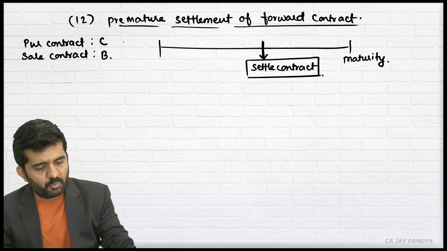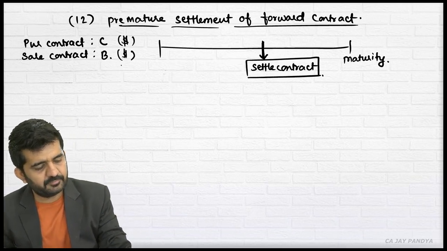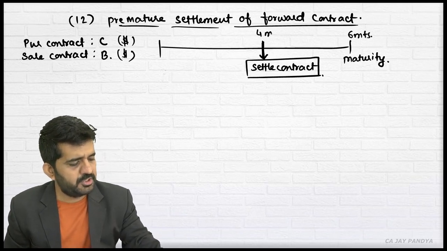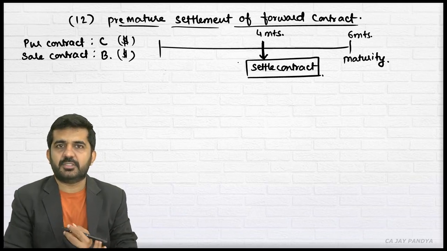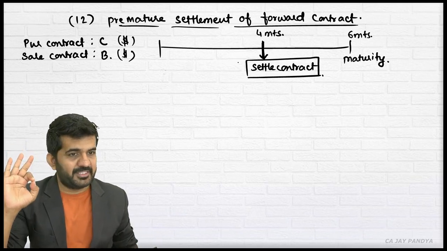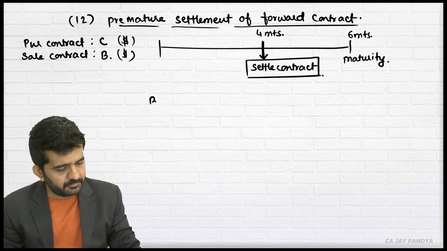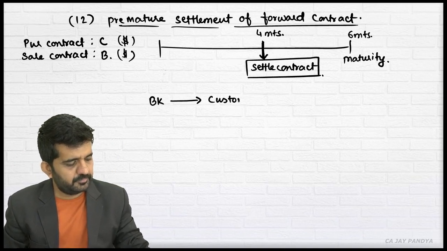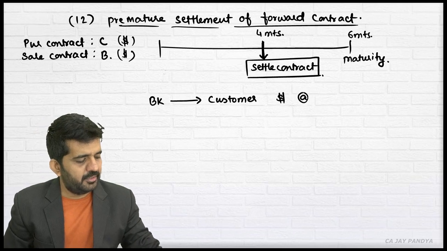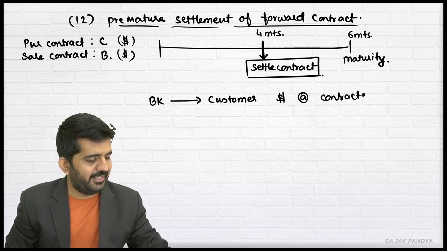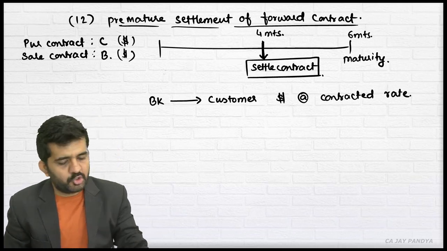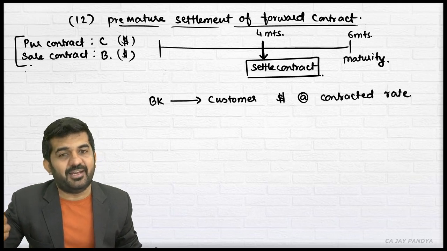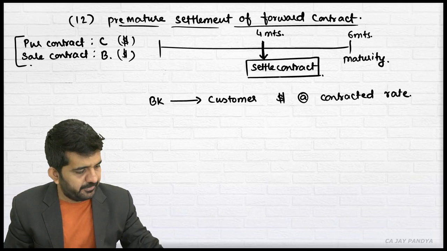So now customer wants that dollar on this date rather than this date. This was 6 months. This was 4 months. Start it. What bank will be doing? Please try to concentrate. Start it. Bank will give to customer dollar at contracted rate. So whatever rate contract was done, bank will be giving dollar on that rate only. Is it alright? At that rate only.